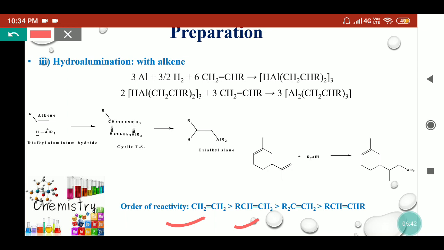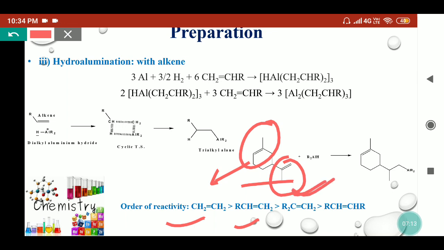Here we can take an example. In this compound there are two types of double bond present. One is this and the other is this. In this case, the olefin is tri-substituted. Here there is this hydrogen, and all other groups are R groups. But in the case of this bond, one carbon is substituted by two alkyl groups, but the other carbon is not substituted. So this bond will be more reactive compared to this double bond. So the reaction will take place at the less substituted double bond, and we'll get the trialkyl alkanes.